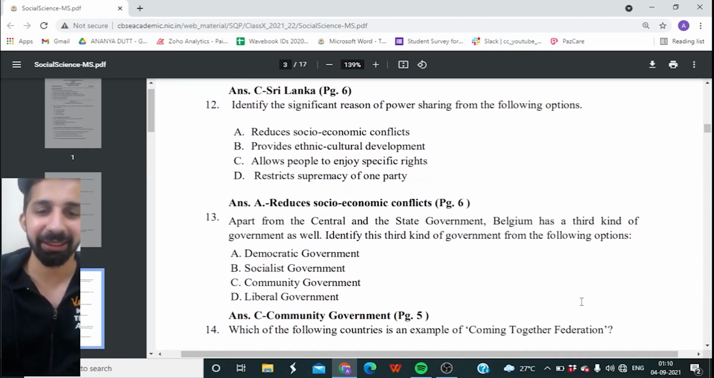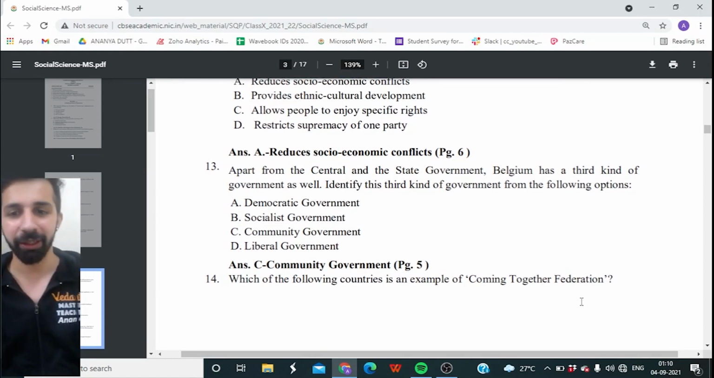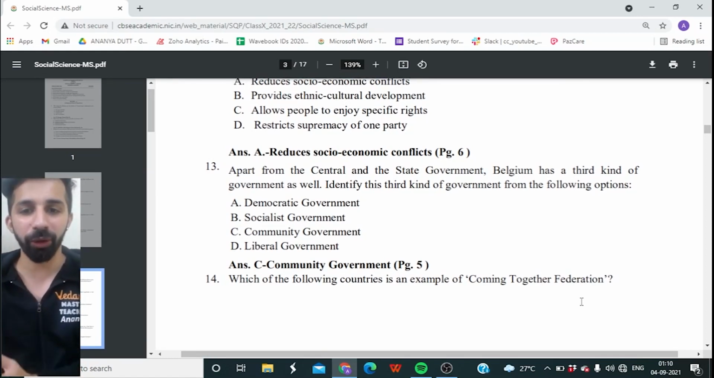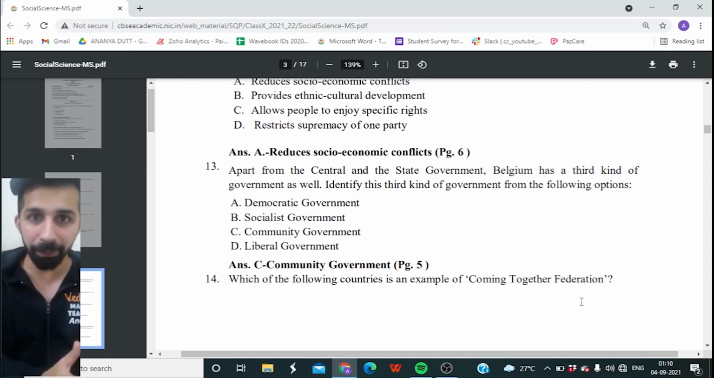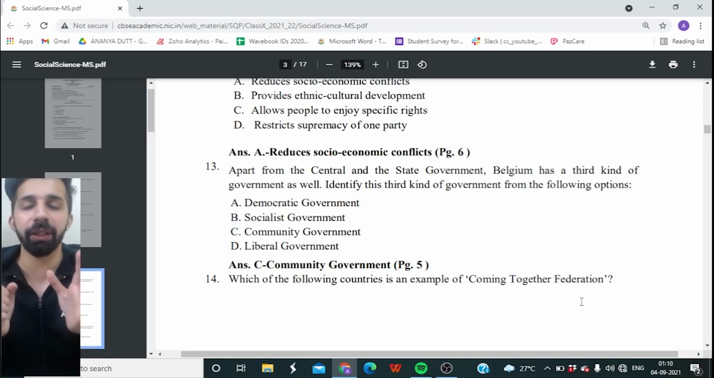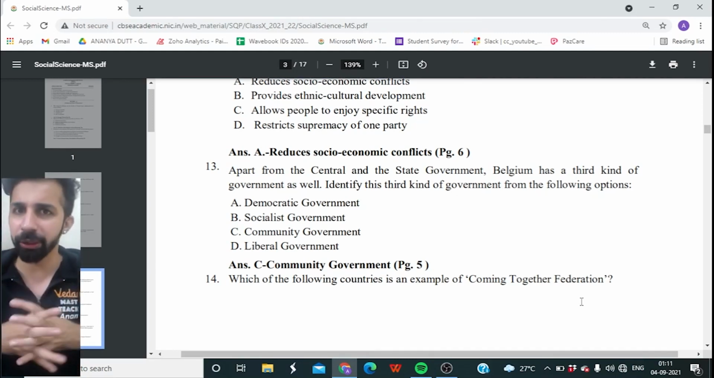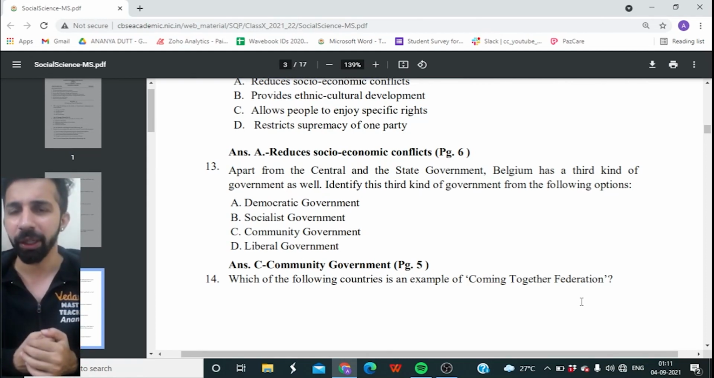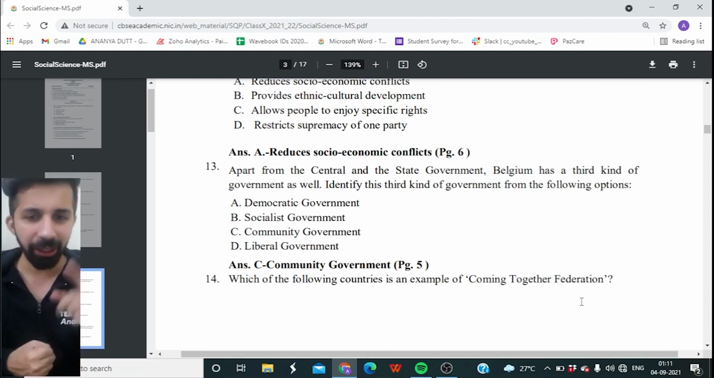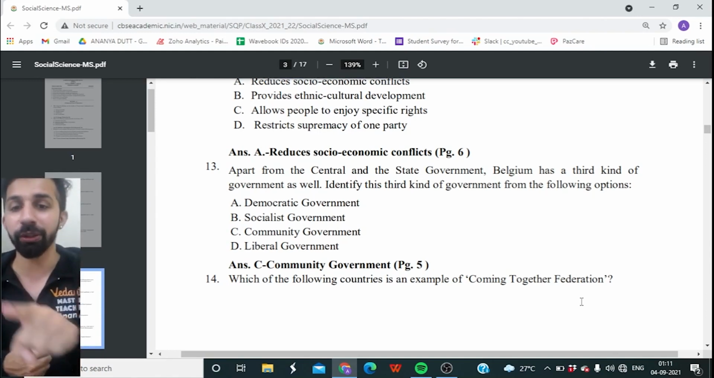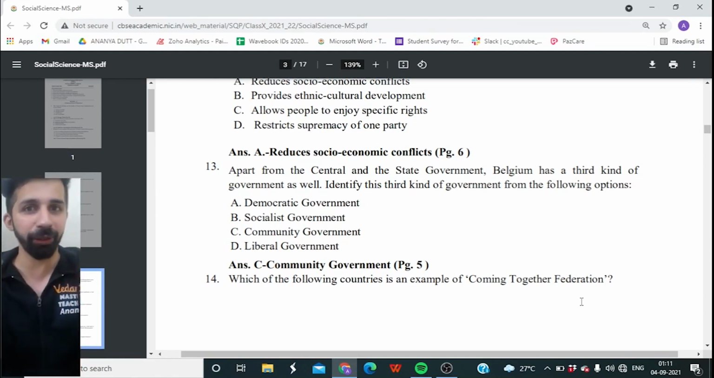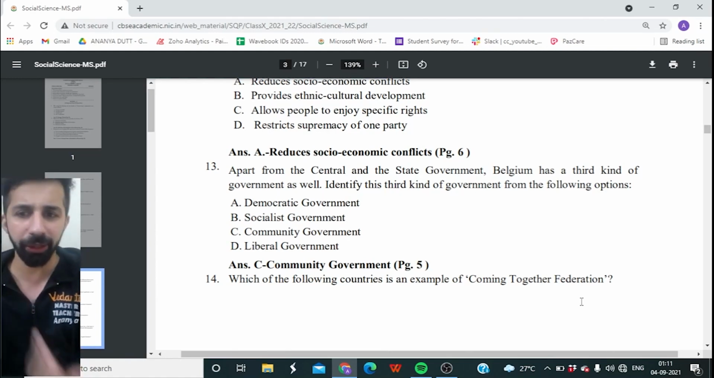Next question, guys. 14th one. Which of the following countries is an example of coming together federation? Coming together. So there are two types of federation, coming together and holding together. So now I'm going to show you four options. I want you guys to tell me which of the following countries is an example of coming together federation. Means smaller independent units came together to form a larger unit. So that is basically coming together.